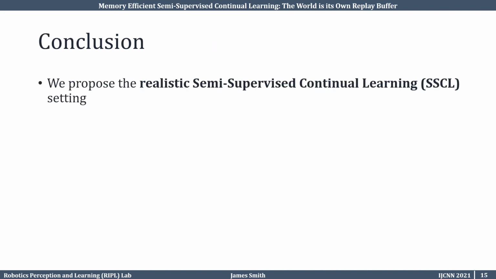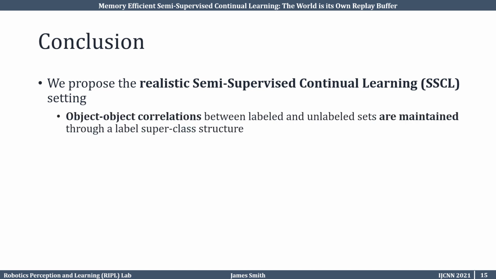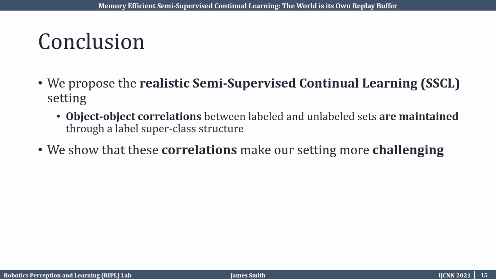In conclusion, our work proposes the realistic semi-supervised continual learning setting. Importantly, in our setting, object-object correlations between labeled and unlabeled sets are maintained through a label superclass structure. This is a realistic way to pose semi-supervised continual learning as a replay from an agent's environment. We showed that these correlations make our setting more challenging.